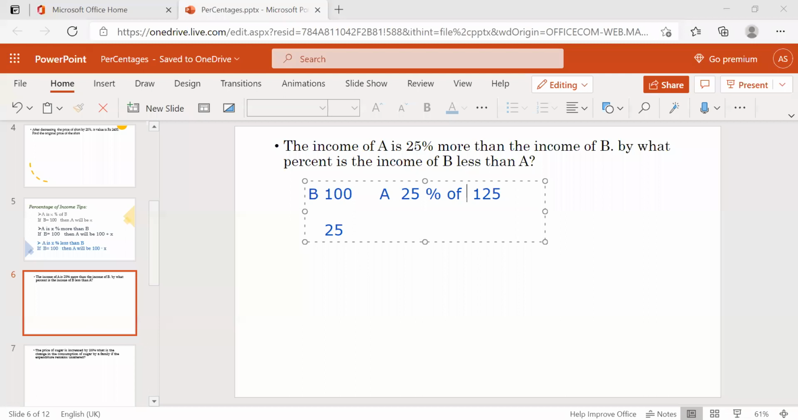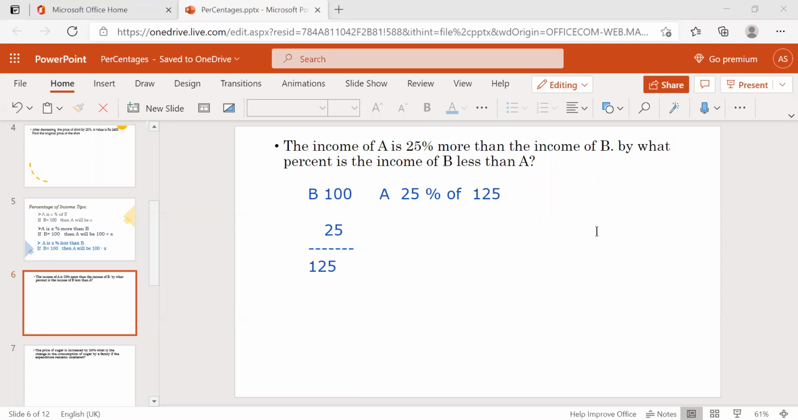Why am I taking the 25%? A is 25% more than B, so 25% is extra in A. If you are finding out in total 125, what is the 25%? Then we'll get to know how much B is less. So directly 25 by 125. Why am I taking it like this?